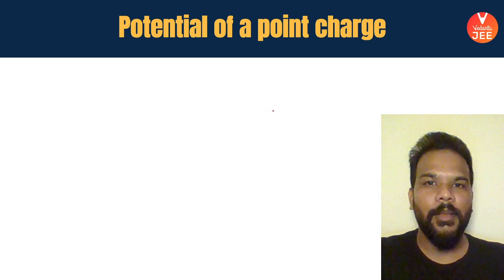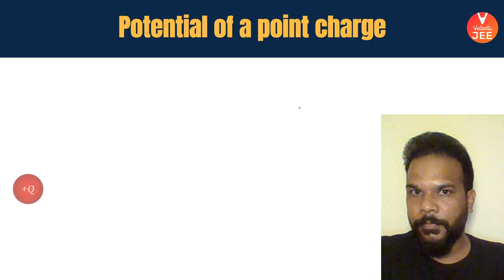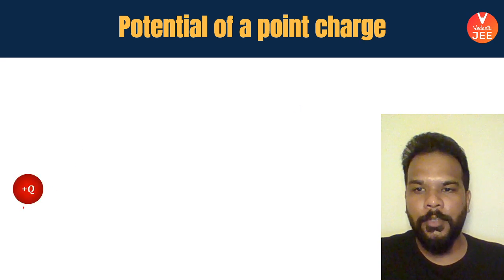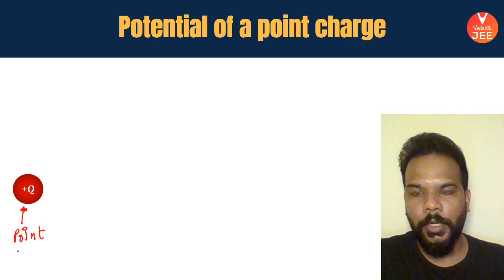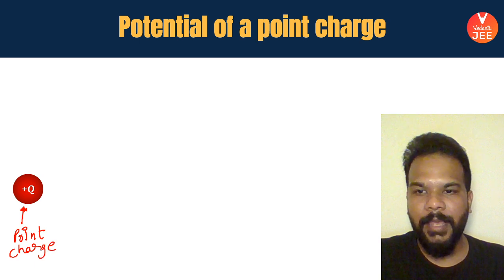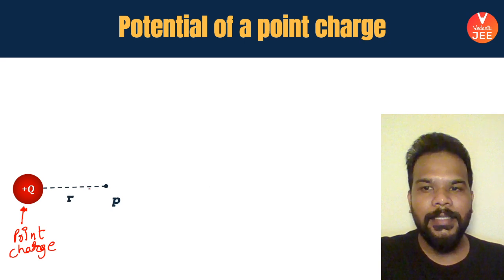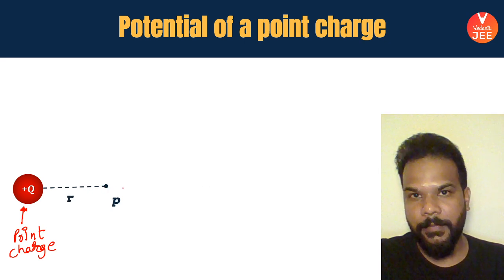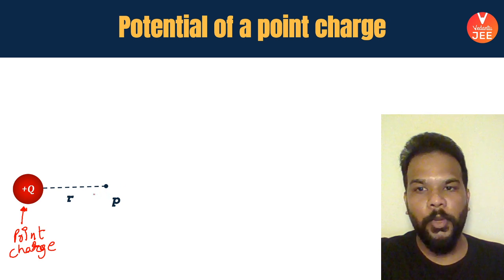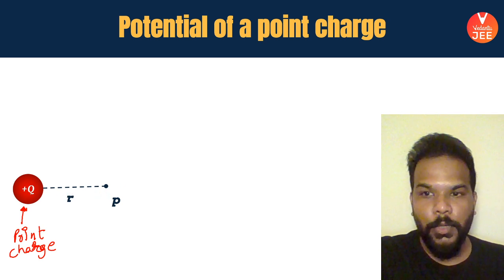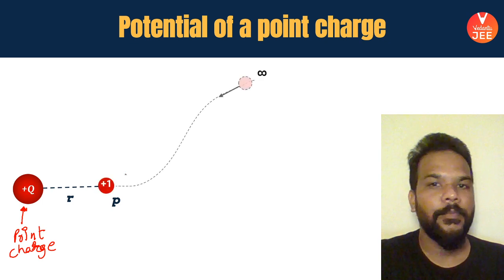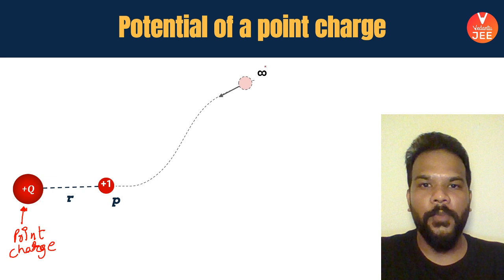Okay guys, now let's talk about potential of a point charge. So now, assuming that you are interested in finding the potential due to a point charge, not a continuous system but a point charge. So we have a point charge whose magnitude of charge is capital Q, and at a distance r from it there exists this point P, and obviously at this point we are interested in talking about the potential due to this charge, which simply means what? There has to be a unit charge which is brought from infinity to this point P in the electric field of this charge capital Q, which is right now our point charge.